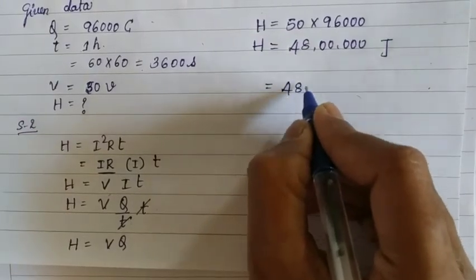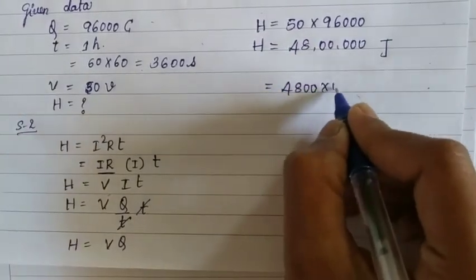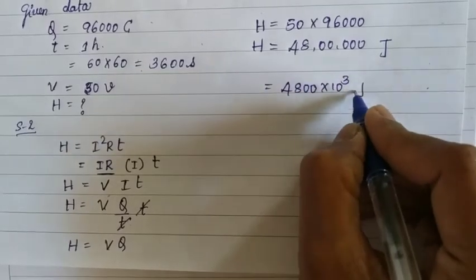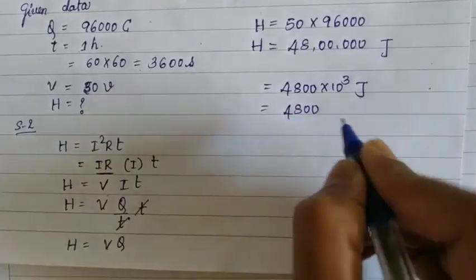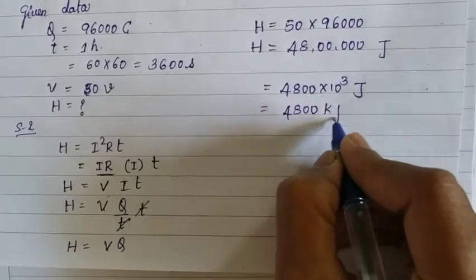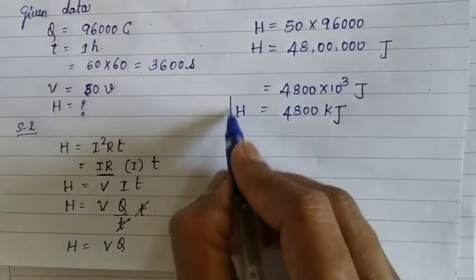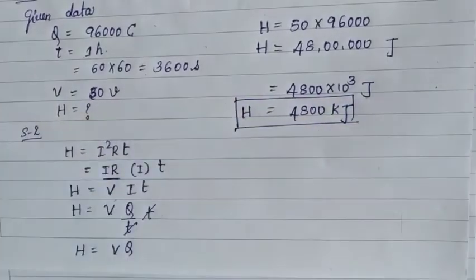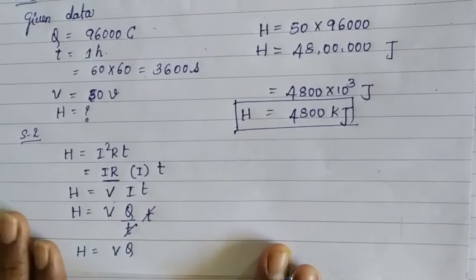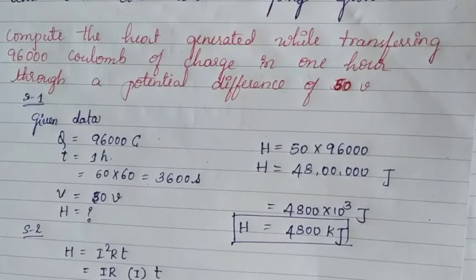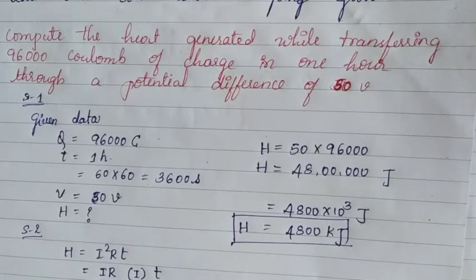It becomes 4800 into 10 to the power of 3 J, so it becomes 4800 kilojoules. This is the heat energy. This much heat energy is generated while transferring 96,000 coulomb of charge in 1 hour through a potential difference of 50 volts.